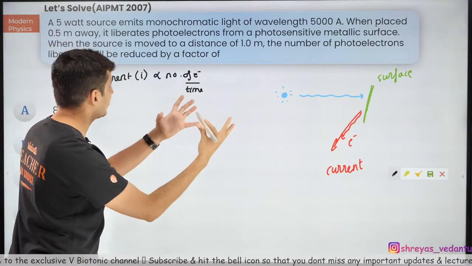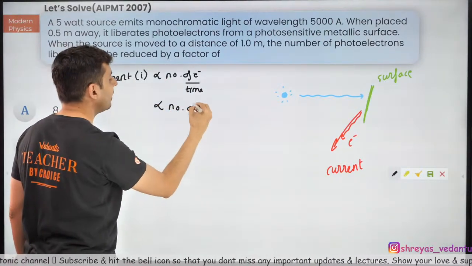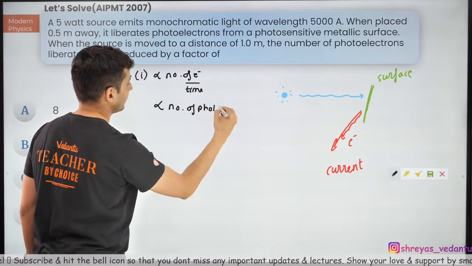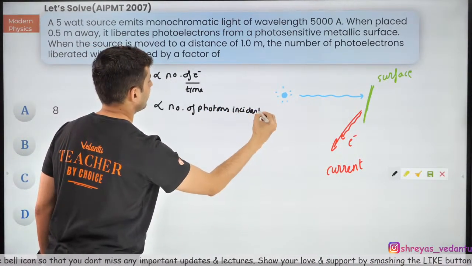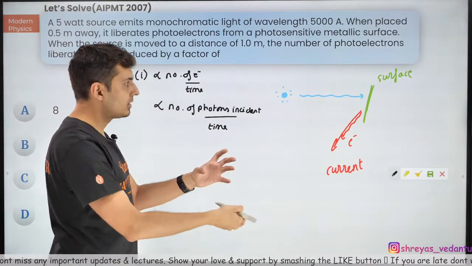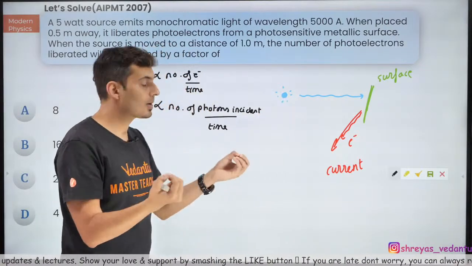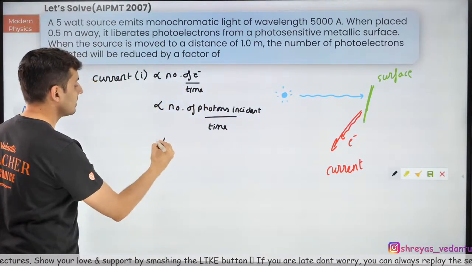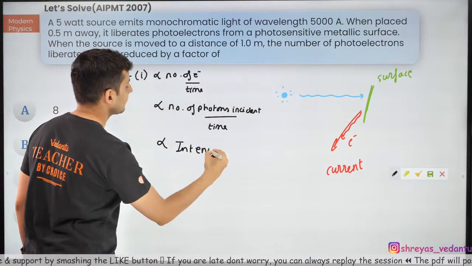The number of electrons which come out obviously depends on the number of photons incident per unit time. Correct? More electrons means more photons were colliding with the atoms and ejecting them. How will the photons increase? The number of photons will be completely dependent on the intensity.